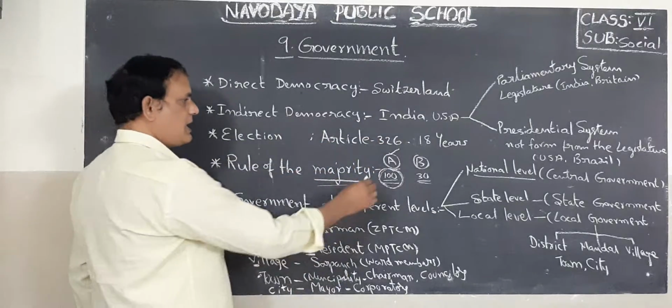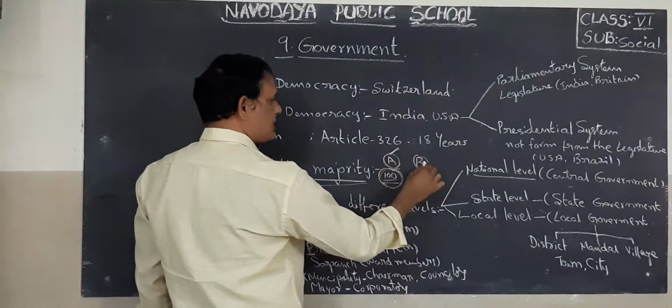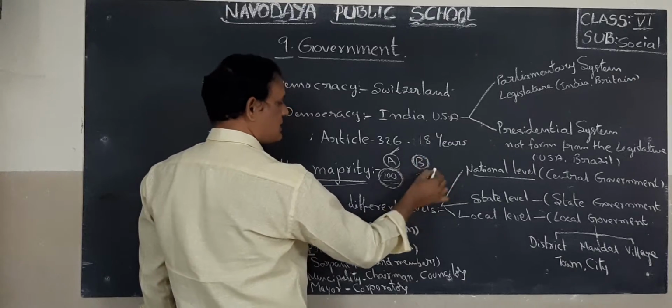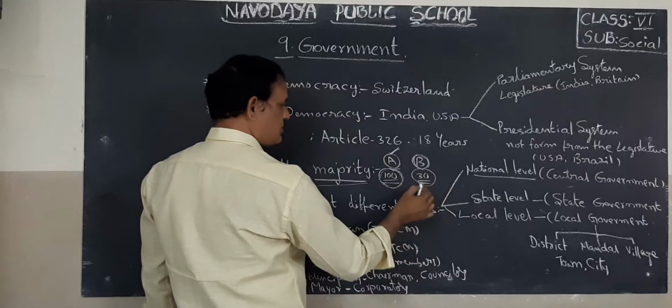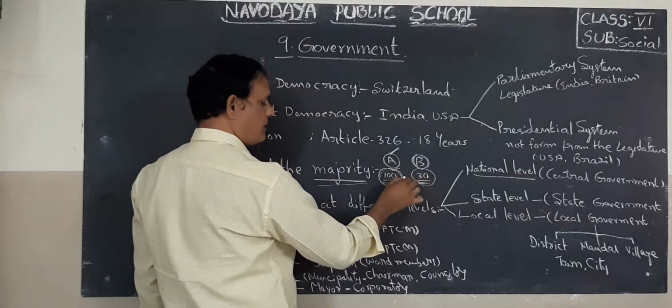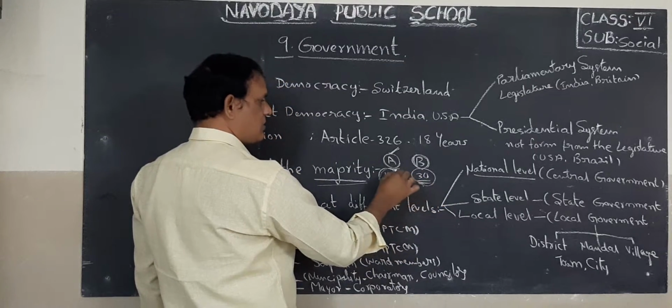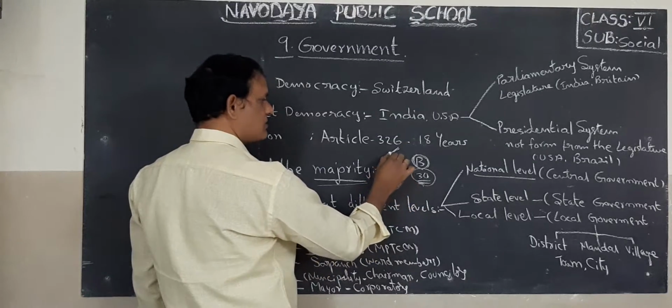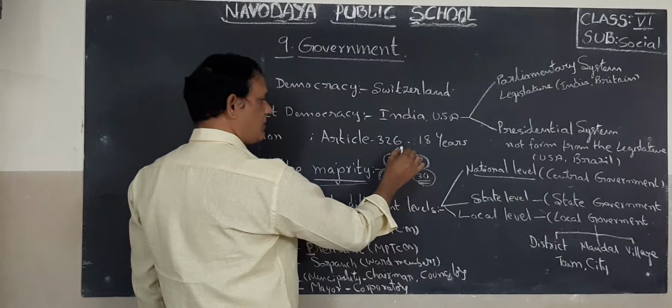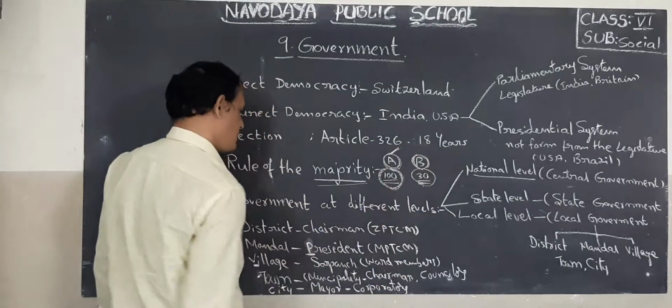So they are the ruling party. These are the opposition party. Okay, children. Why? Because the opposition party got fewer seats, so they cannot form the government. So who will form the government? Those who got the majority will form the government. So that's why A is the ruling party, B is the opposition party.